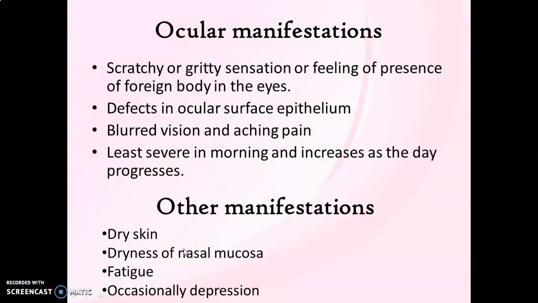The inflammatory process in Sjogren syndrome also affects other tissues of the body. So there is presence of dry skin, usually dryness of nasal mucosa. Along with it, fatigue and occasional depression is also manifested.